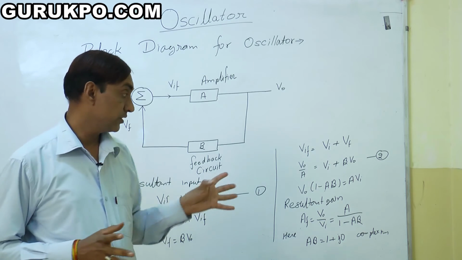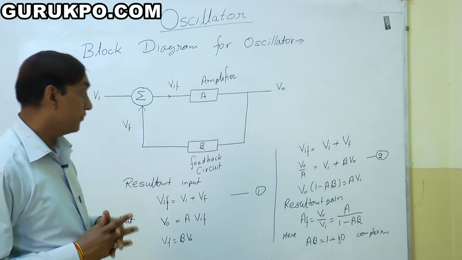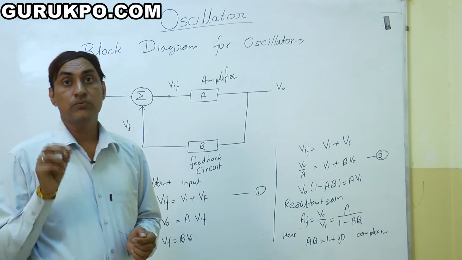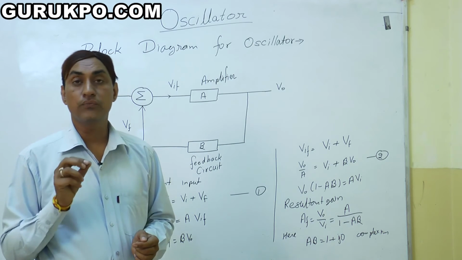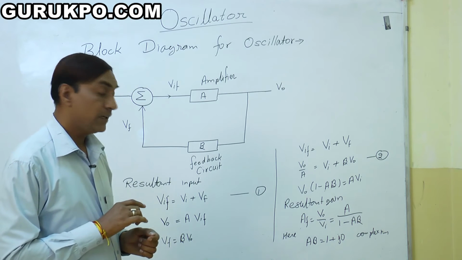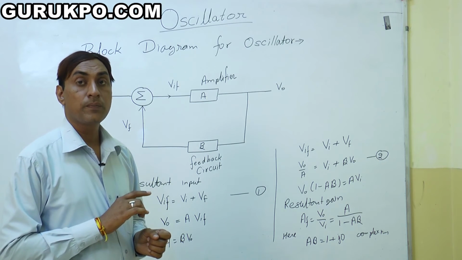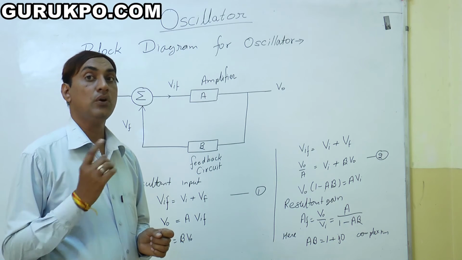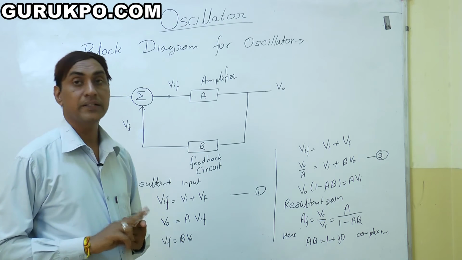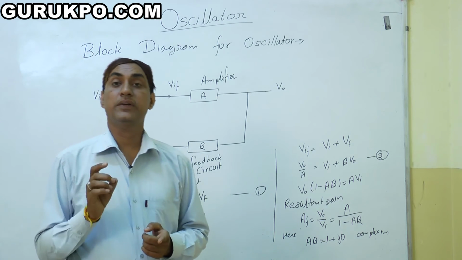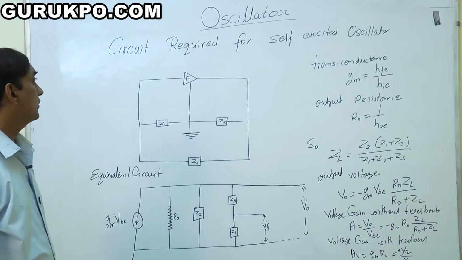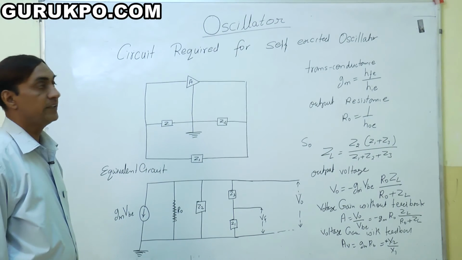That's why Barkhausen gives two conditions for that. If A dot beta is equal to 1, meaning a magnitude of 1, then it is definitely an oscillator. And A dot beta must be a real number; there is no complex component in it. These two conditions are given by the Barkhausen criteria for any perfect oscillator. It is very easy. Now we are talking about the circuit required for a self-excited oscillator.